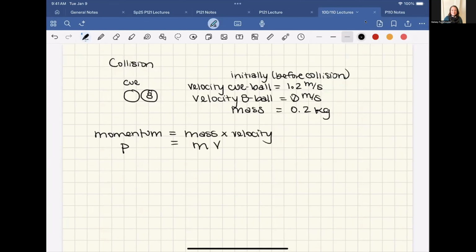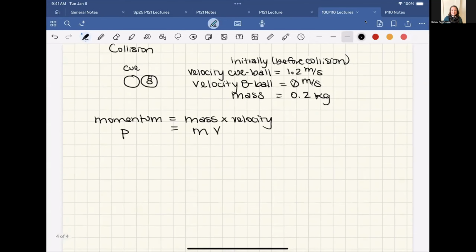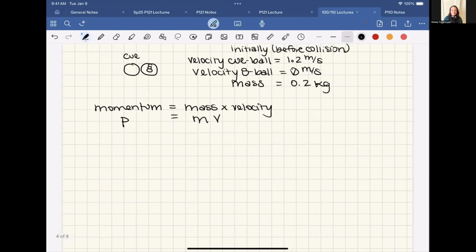These both have the same mass, and initially the 8-ball doesn't have any velocity. So we'll say the momentum of the 8-ball, which we'll put little p with a subscript 8 for the 8-ball, is equal to 0 kilograms times meters per second. Forgot the units there. And this is before collision.